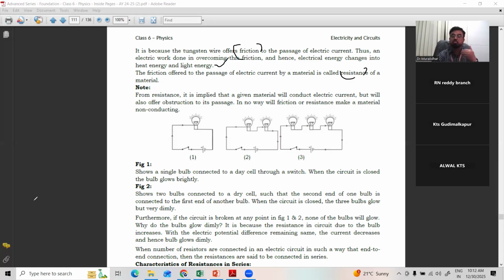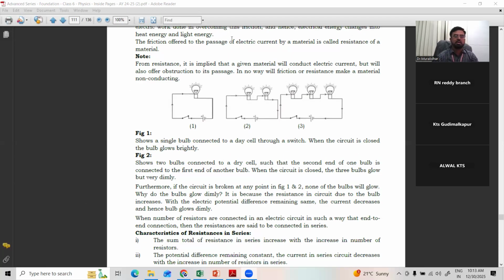So tungsten offers more resistance compared to copper. That is called resistance. Resistance is the property, and the material which shows that property is called a resistor. The tungsten is called the resistor and the property of tungsten is called resistance. Right? Clear? So resistance is nothing but the friction offered by the material, which controls the flow of electrons.